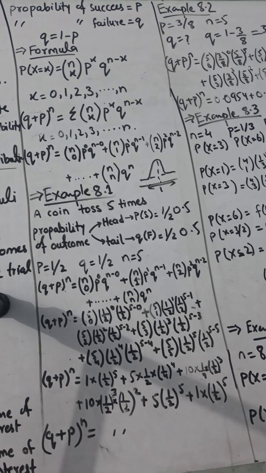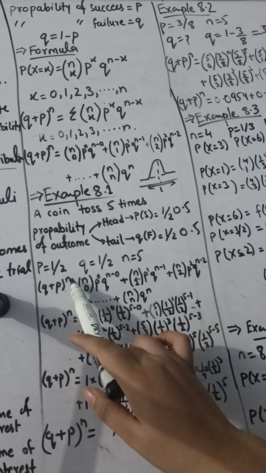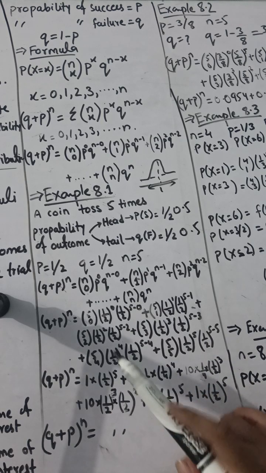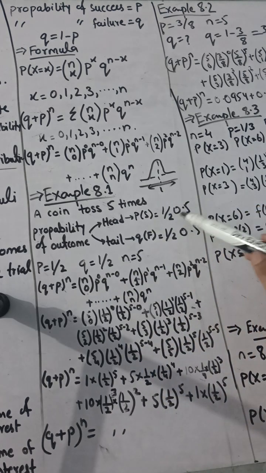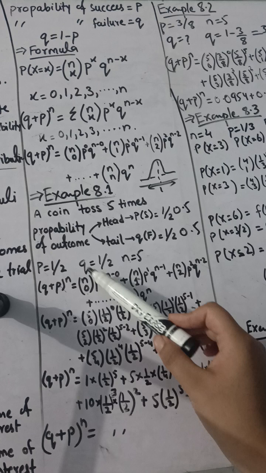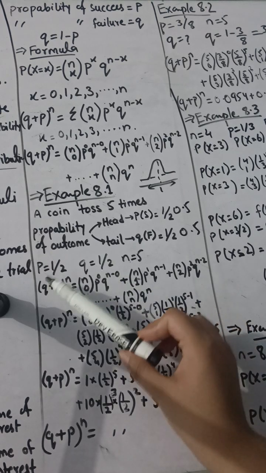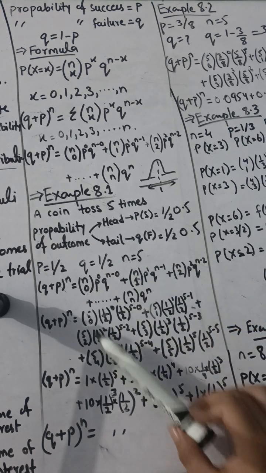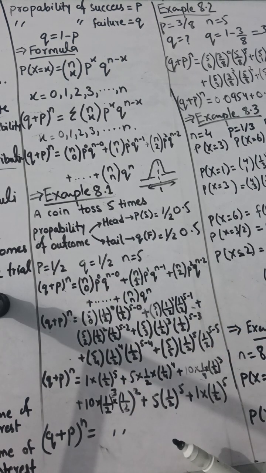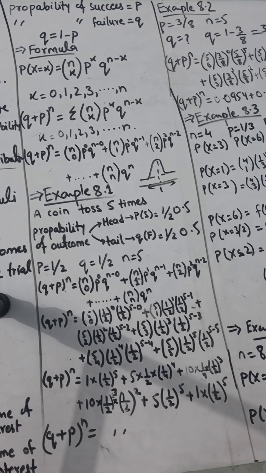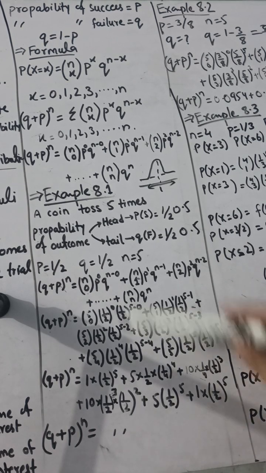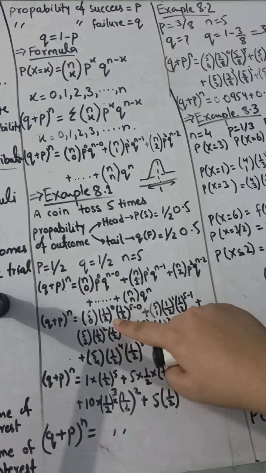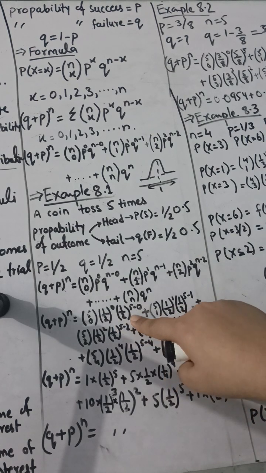Now in this question you are given the value of P, which is 1 by 2. In this question the value of Q is not given, because you have to find it by this method. You will find Q out; P and Q are the same, 0.5 and 0.5 or 1 by 2. n is equal to 5. You will put this in the formula, the same as we explained for the binomial theorem. So you have to put n equal to 5 over 0, 1 by 2 as the value of P, and 1 by 2 as the value of Q.